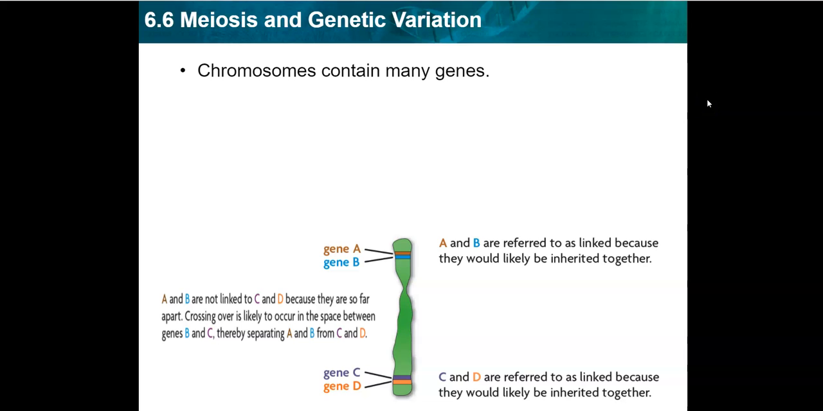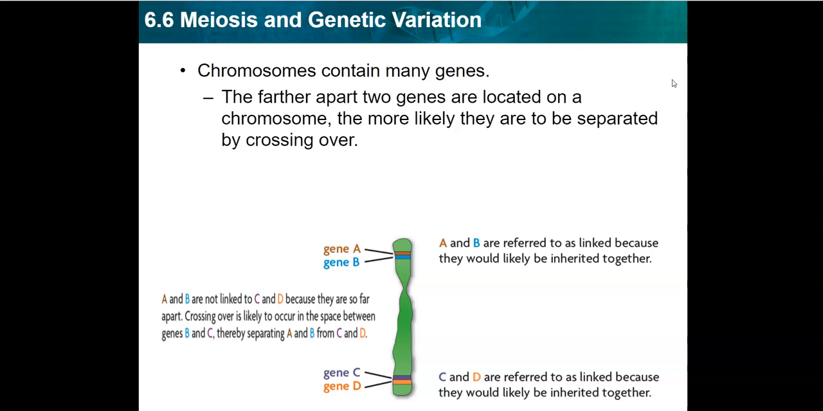Chromosomes can contain many genes. If you remember in the classroom, there's a poster on my door, and it has an abbreviated map of all of our chromosomes with a lot of the bigger genes that we're used to seeing. The farther apart two genes are on a chromosome, the more likely they are to be separated by crossing over.